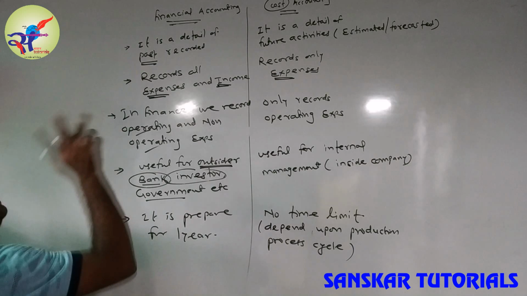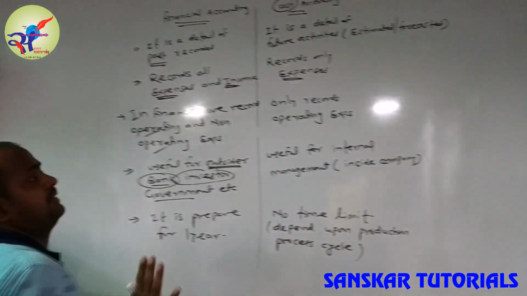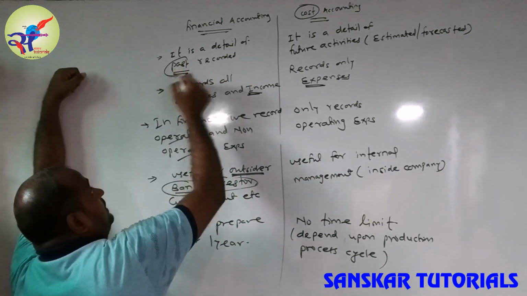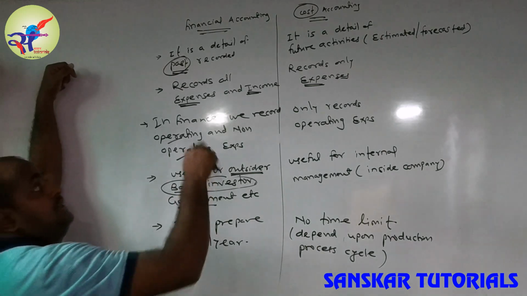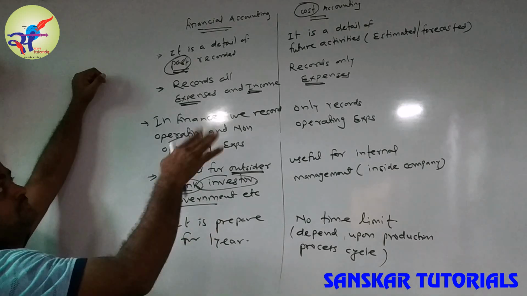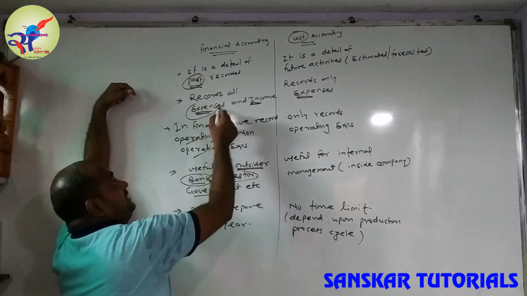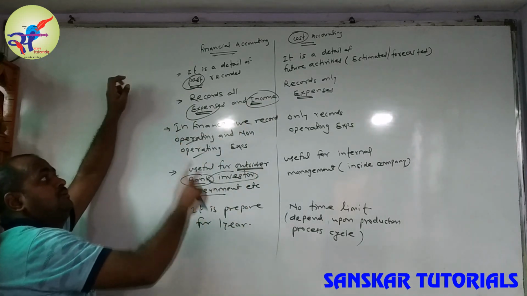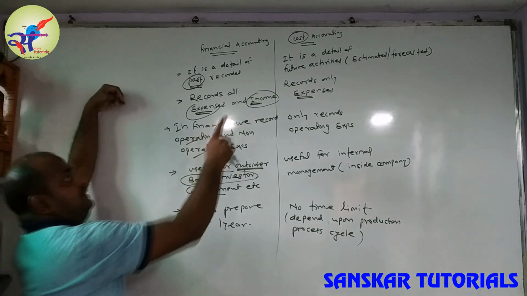So I hope we can understand the difference between financial accounting and cost accounting. Some short notes: financial accounting is only recording the past data, while the cost accounting norm is estimated, meaning future data. Financial accounting records all expenses and income, while the cost accounting only records the expense part. They do not record the income.